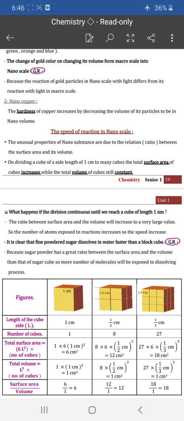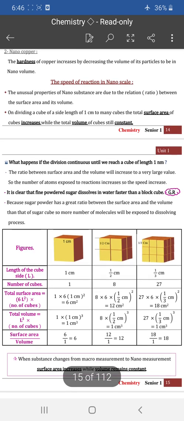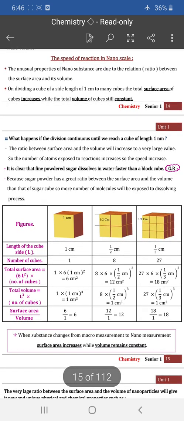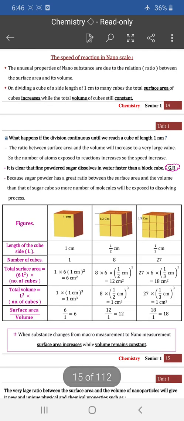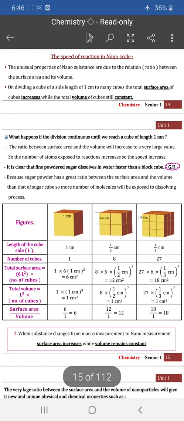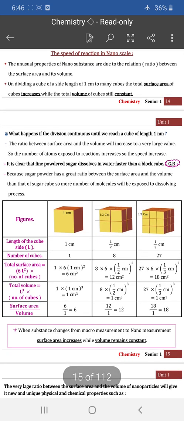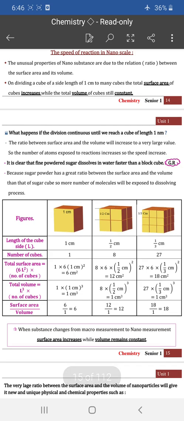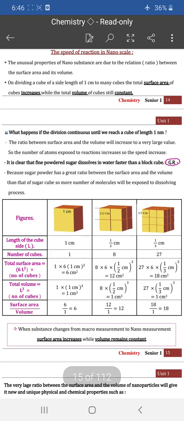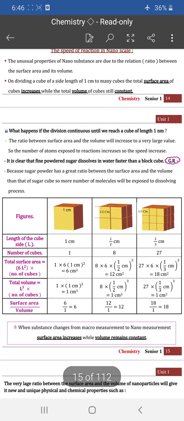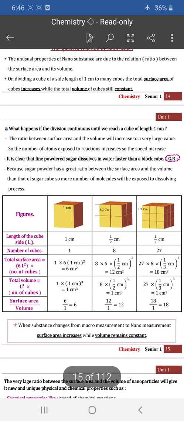Also, nano copper. We noted that the hardness of copper increases by decreasing the volume of its particles to be in nano volume. Also, the speed of a chemical reaction increases as the surface area increases. So, as the ratio between surface area and volume increases, the speed of chemical reaction increases. In dividing a cube of side length 1 centimeter into many cubes, the total surface area of the cubes increases while the total volume of the cubes is still constant.